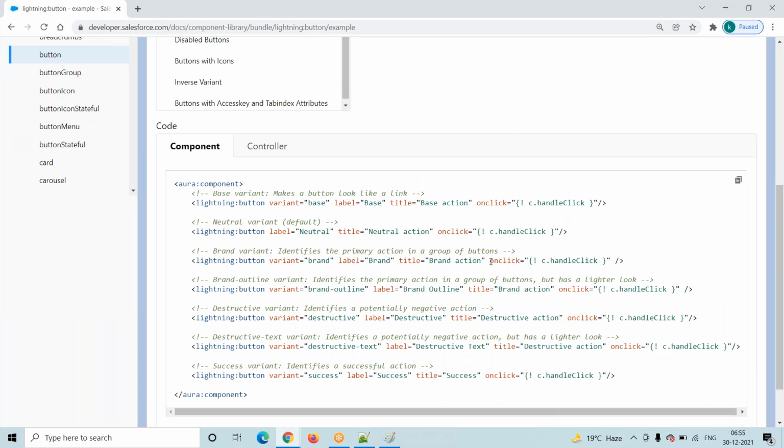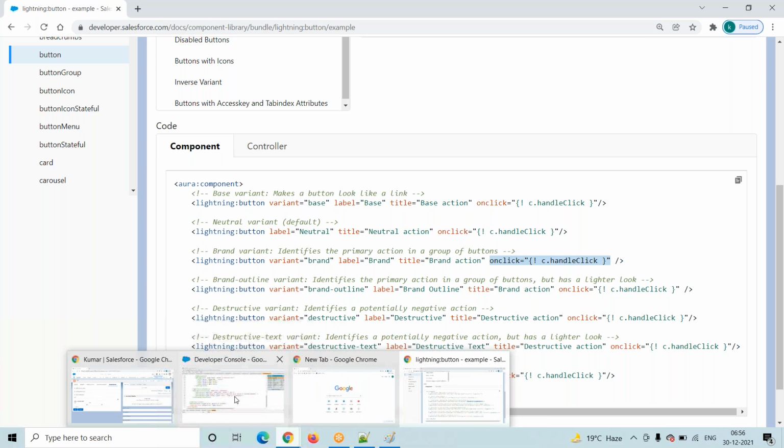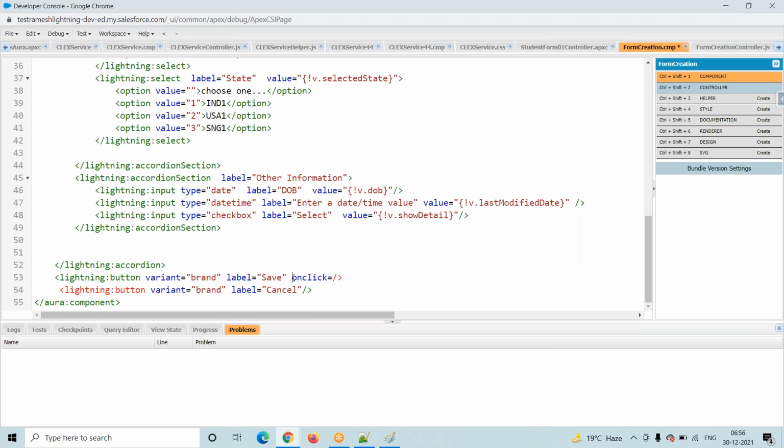Here you have to observe onclick. We have one attribute. Whenever the user clicks on this particular button, we have to tell the command button, boss, see here: you have to go to this particular method.